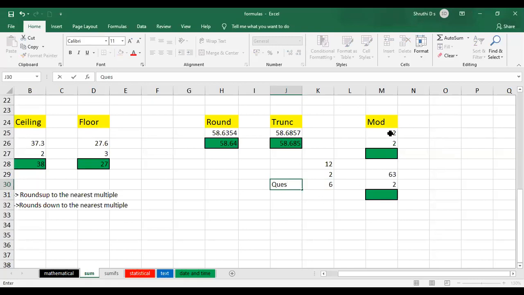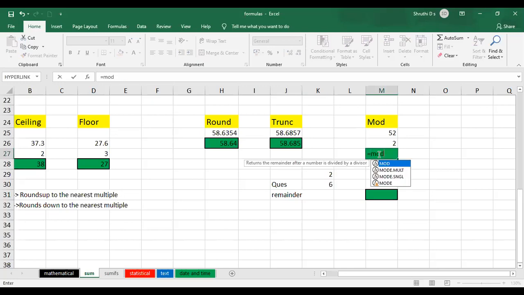Now mod means if I divide a number by some other divisor, I get a quotient, but I just want the remainder. If I use the division symbol, it is not going to give you the remainder. That is why we have a function called mod. So now equal to mod. I'll select the number, comma, and then the divisor by which you're going to divide it. Close the brackets and press enter.